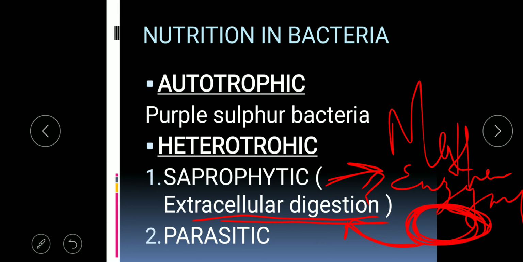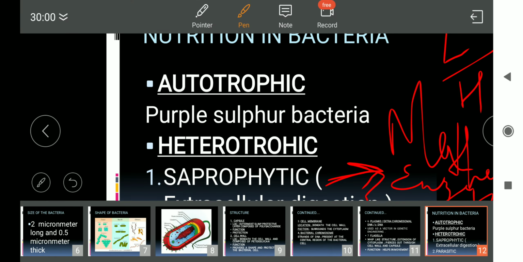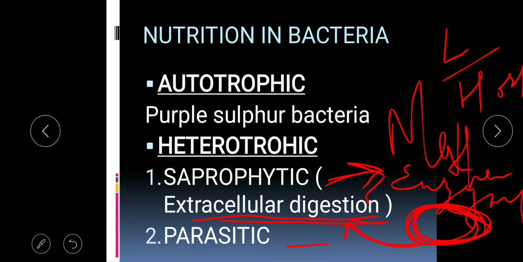Then parasitic bacteria: when a living organism obtains nourishment from another living organism, that is the host body, such a mode of nutrition is known as parasitic mode of nutrition. An example of such bacteria is Mycobacterium tuberculosis. Such bacteria are found in the human body, and they get the nourishment as well as shelter from the human body. So these were the modes of nutrition in bacteria.